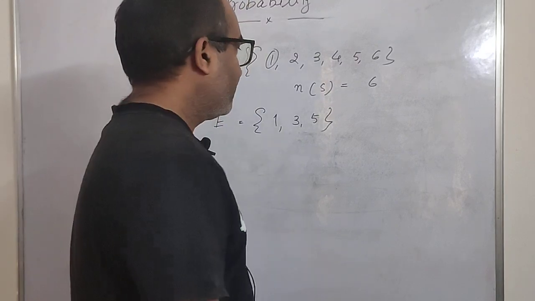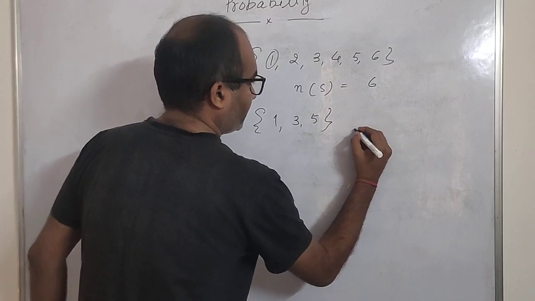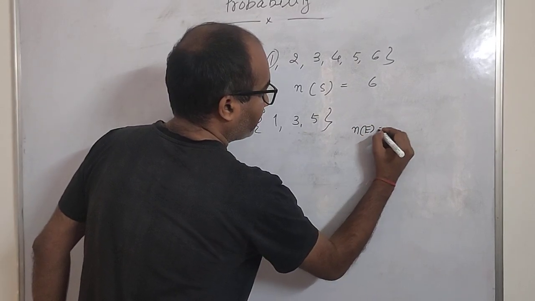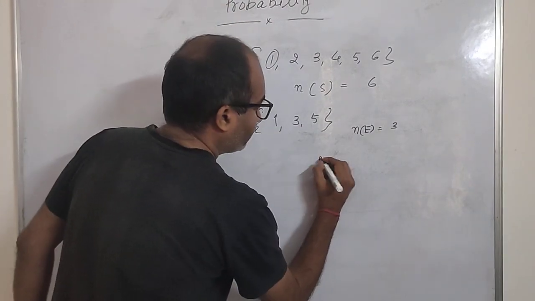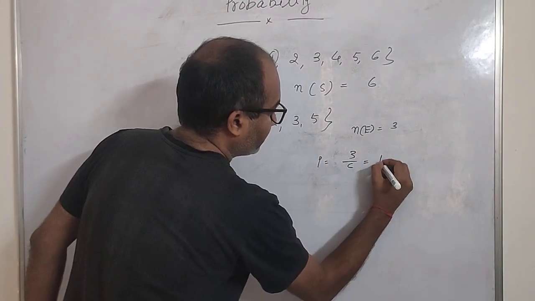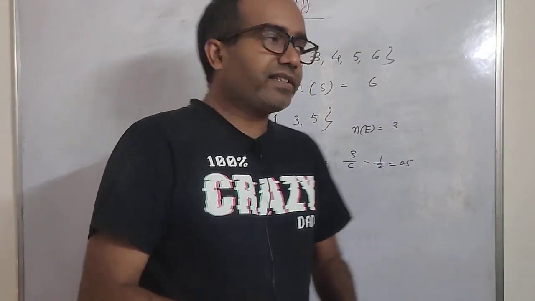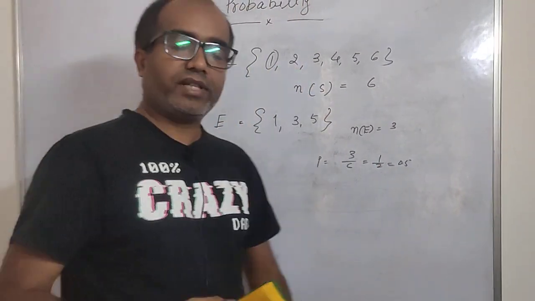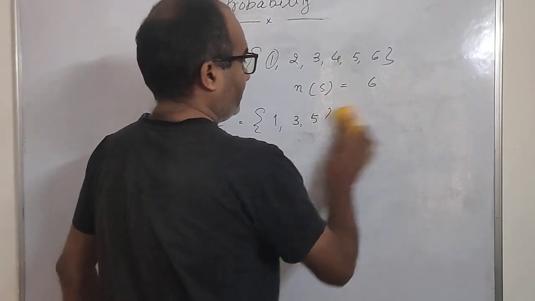So the number of elements in the event space is 3. So if you calculate the probability, it becomes 3 by 6, which is 1 by 2, equal to 0.5.